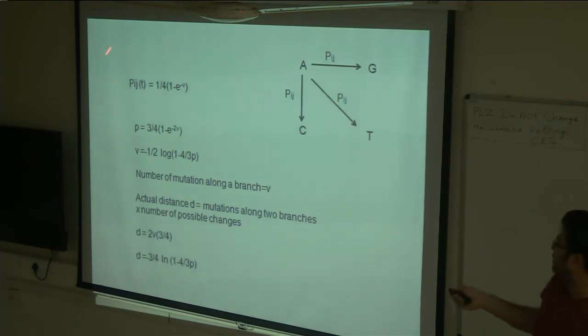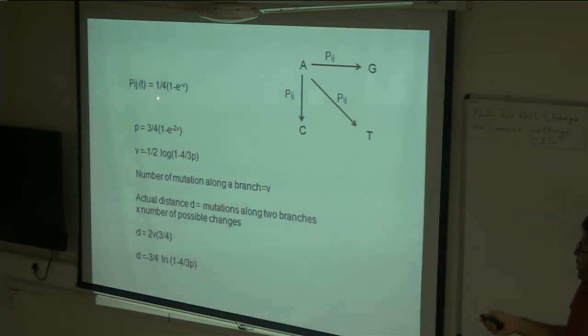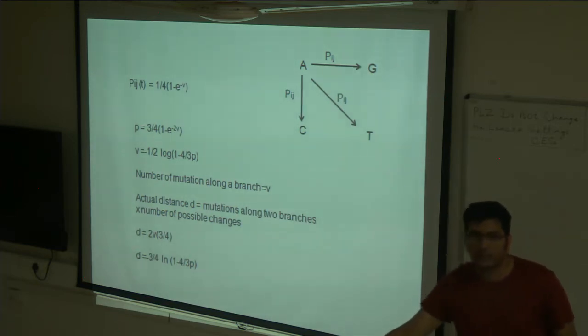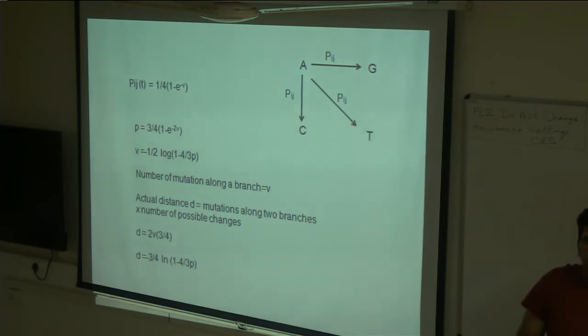Okay, so you have this probability of mutation and no mutation. I just wanted to add that if you are looking at protein alignments, how many amino acids are there? 20. So you have a matrix. Here you have a matrix of only 4 bases by 4 bases. There you will have 20. And the Jukes-Cantor equivalent would be that all changes are equally likely from one amino acid to another.